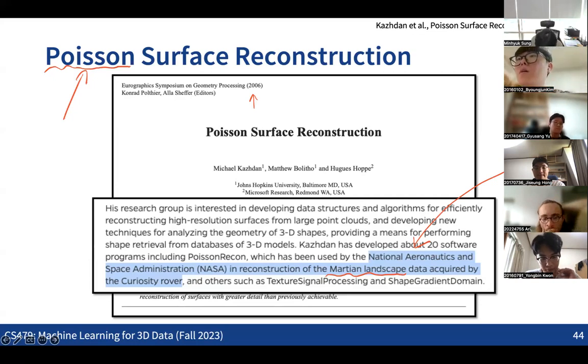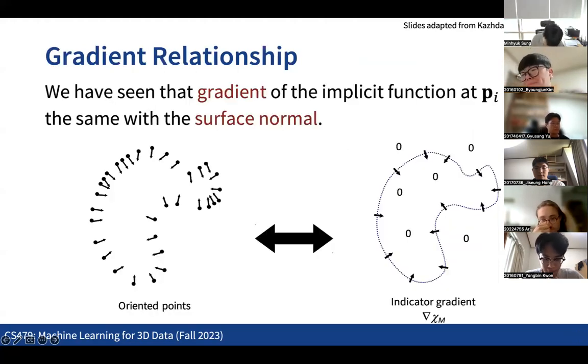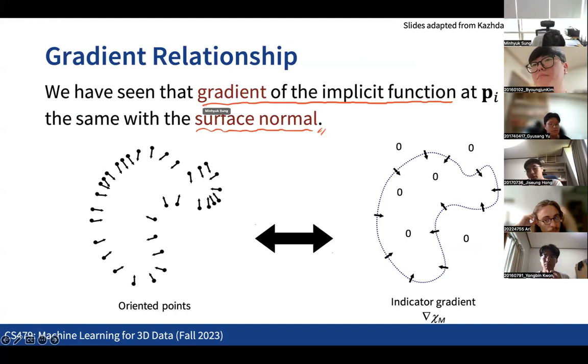The basic idea here is that what we saw in the previous slide is that the surface normal information provides information about the implicit function, in a way that the gradient of the implicit function, the signed distance function, becomes the surface normal for the points, right?